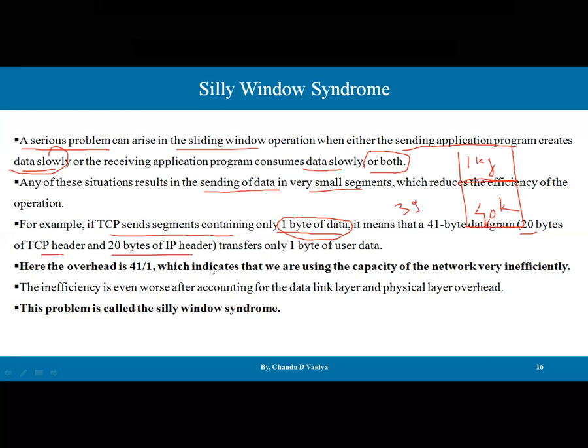The overhead is 41 bytes, which indicates that we are using the capacity of the network very inefficiently. The keyword inefficient is very important, guys, because the silly window syndrome totally depends on this inefficiency. The inefficiency is even worse after accounting for the data link layer and physical layer overhead. This problem is called the silly window syndrome.